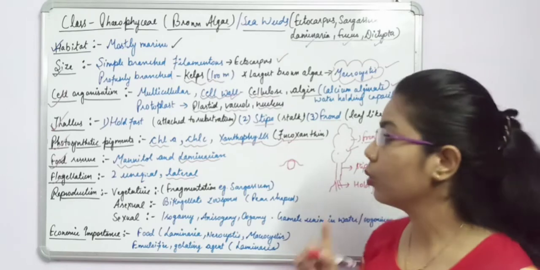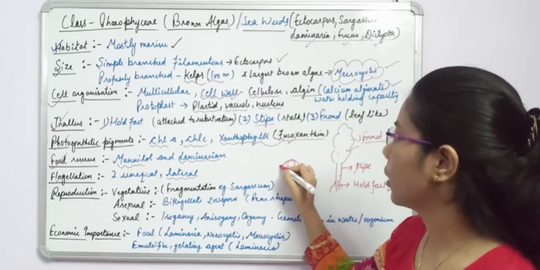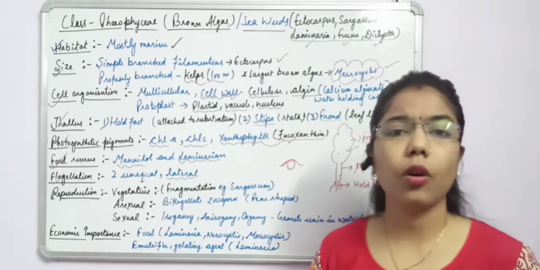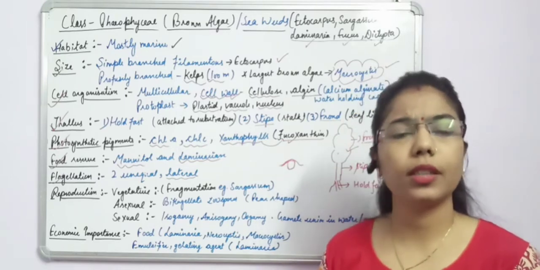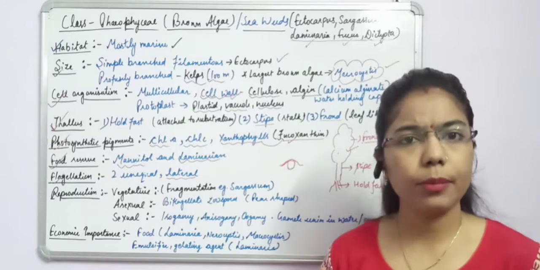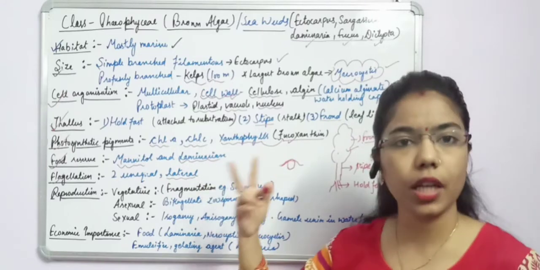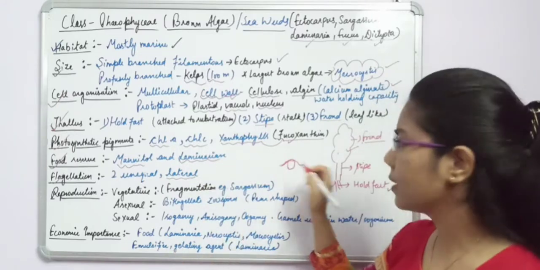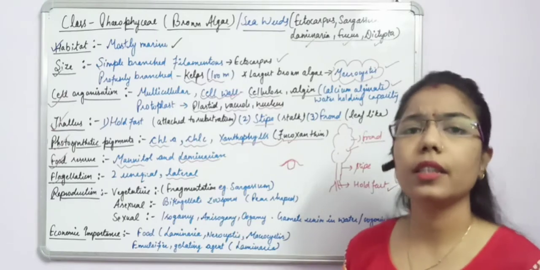uniform in size. Both flagella will be what? Unequal. Or we can say one is of Whiplash type and one is of tinsel type. Okay, so if anyone asks how many types of flagella, two types of flagella which are unequal in length. One is of Whiplash type and another one is the tinsel type.